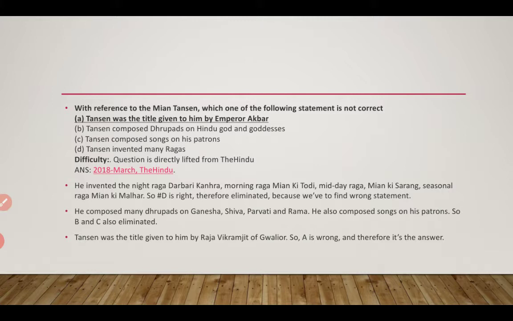So the answer is Tansen was the title given to him by Emperor Akbar. This is not right. The title was given by Raja Vikramjit of Gwalior. We have been asked to find out the wrong statement. We have to read the question carefully.